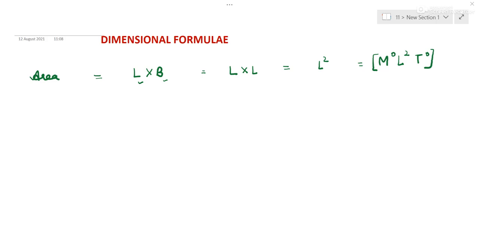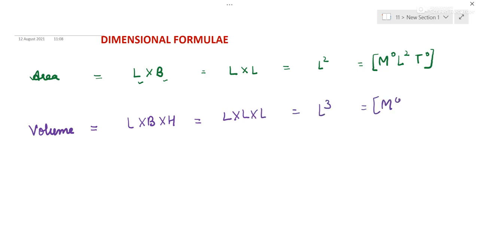Next quantity we can take is volume. Volume is length into breadth into height. These all three are kind of length. So it is L cube. So it is M0, L cube, T0.